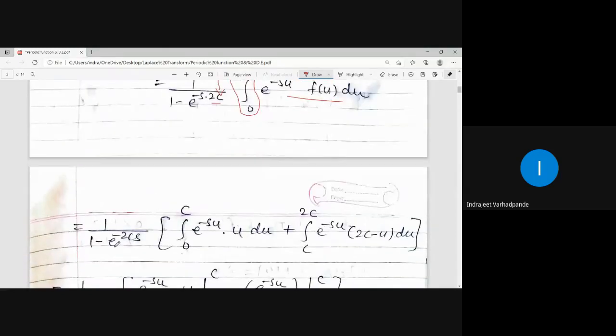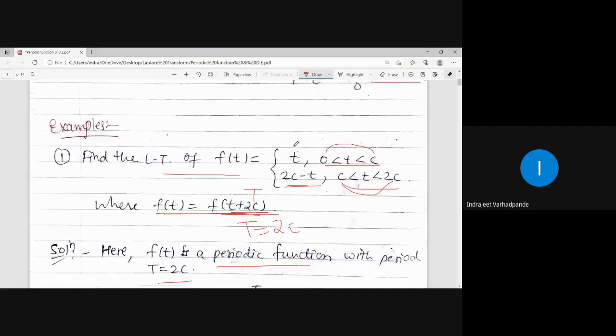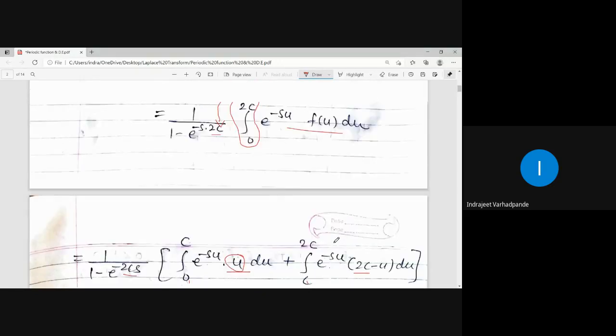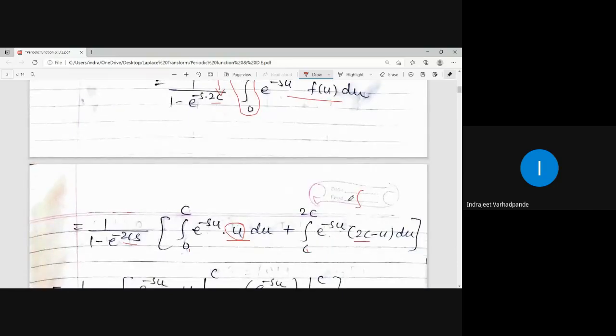It is 1 upon 1 minus e to the power minus 2cs multiplied by integral 0 to c e to the power minus su into the functional value, which is mentioned as t. So for f of u, it will be u. Plus the other term, c to 2c e to the power minus su multiplied by 2c minus t. Instead of the variable t, I am using the variable u, so it will be 2c minus u du.